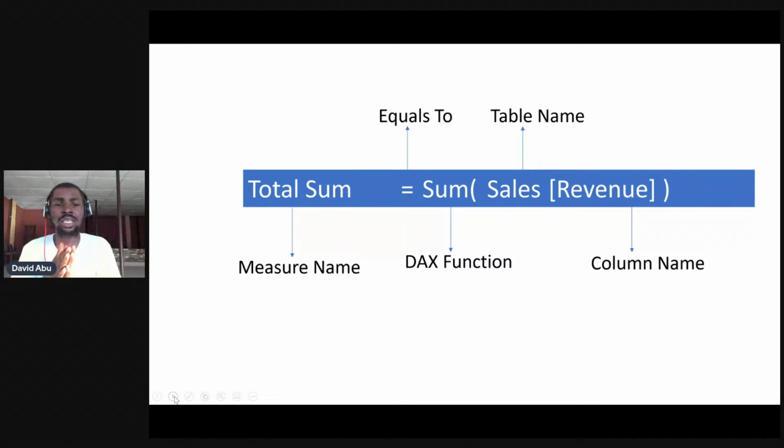DAX syntax is you starting from your measure name, equals to the DAX function that you want to use. And now your DAX function will ask, I want to reference something. What am I referencing? We are referencing, let's say, the sales table, then the revenue column, and that is where we are going to. I'm just trying to give you a little breakdown before we now go into Power BI itself. Okay, so let's go to Power BI.